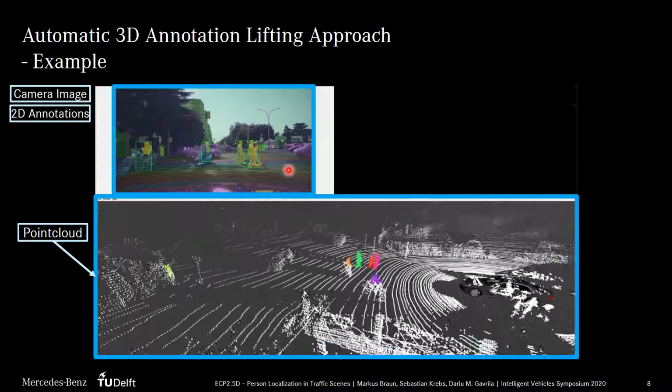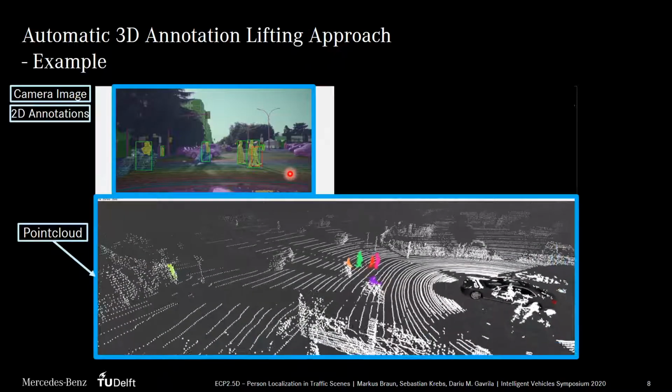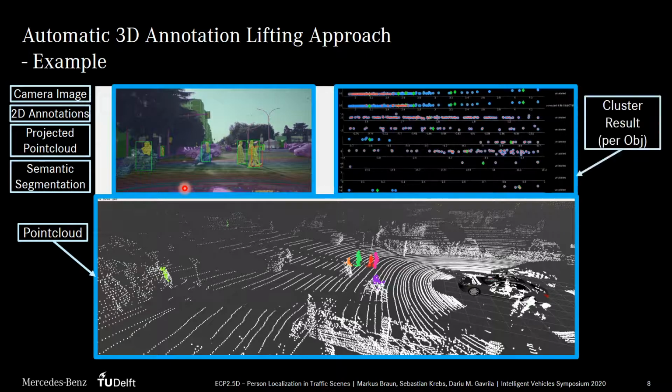The results of the semantic segmentation network, which are used to remove non-person points, can also be seen along with the camera image. The point sets for each object, which are used for the clustering step, are shown on the top right. The results of the clustering, meaning the points assigned to the person, are indicated by a red marker. These points are visualized in a point cloud on the bottom as green dots. The currently selected object is highlighted by a red rectangle in the camera image, and its corresponding point cluster is also colorized red.